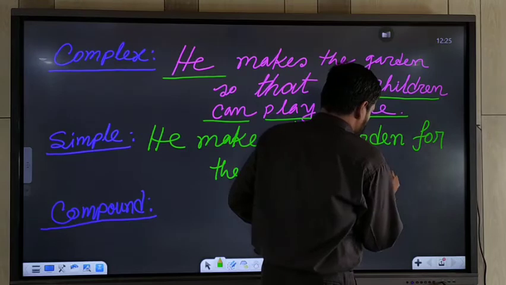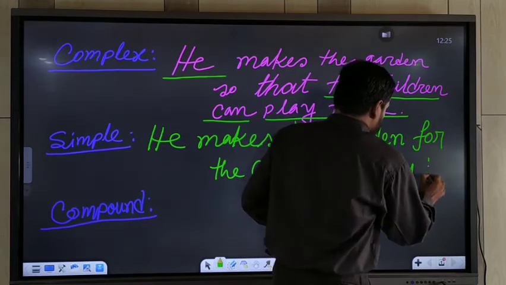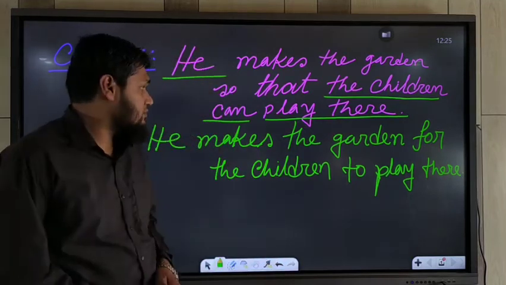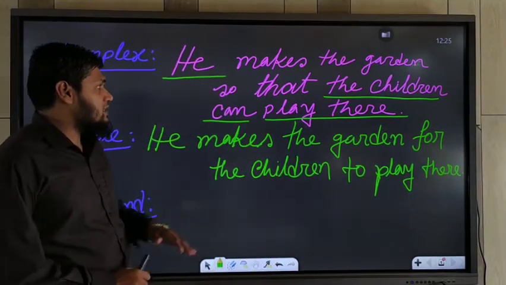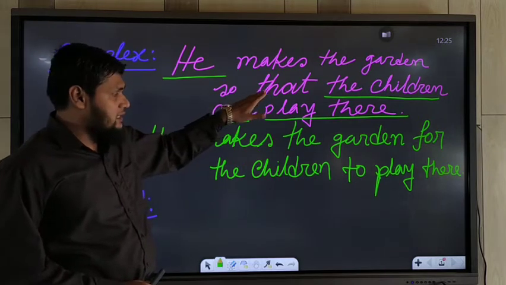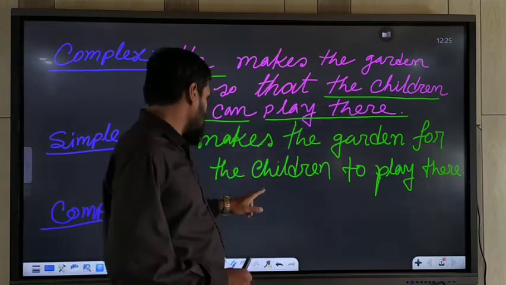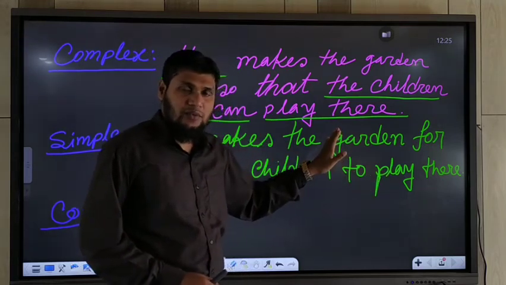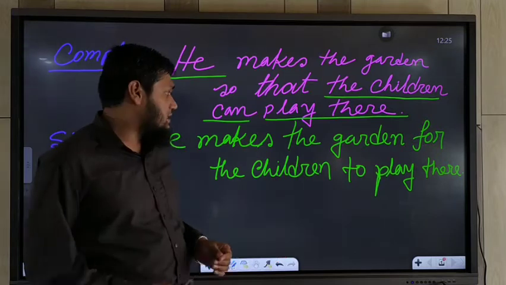So play there. It's very easy. If the subjects are different, you should use "for" instead of "so that", and then you should write down the subject, and then you should use "to" before the verb. Okay. So it's very easy.